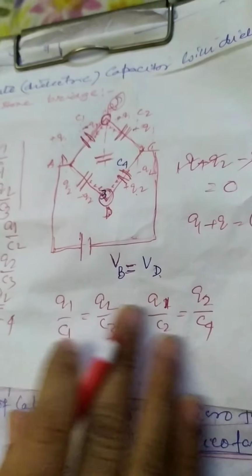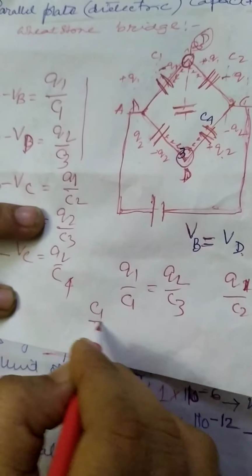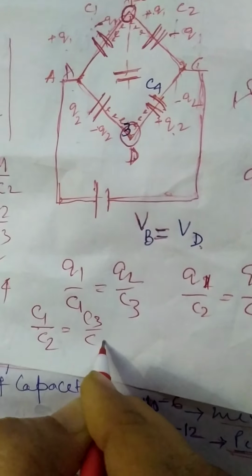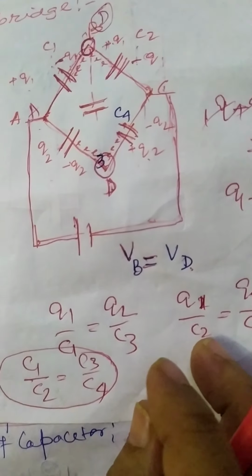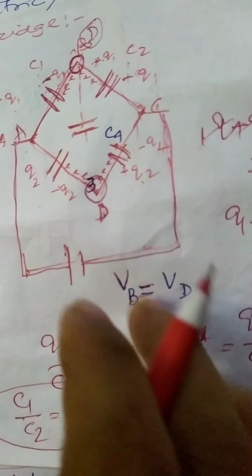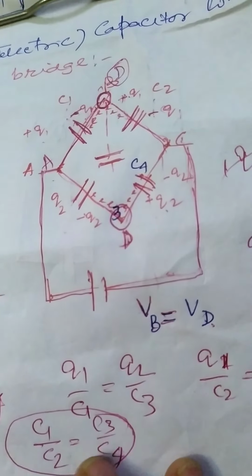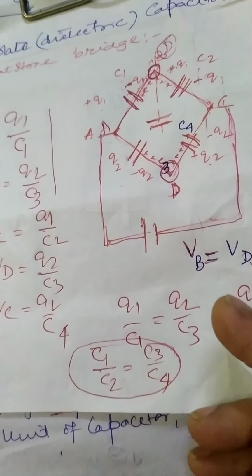From these relations, taking the ratio of Q1 and Q2, we can write C1 by C2 equals C3 by C4. Clear? This is the condition for the balanced Wheatstone bridge. So in this way we can find the balancing of the Wheatstone bridge.